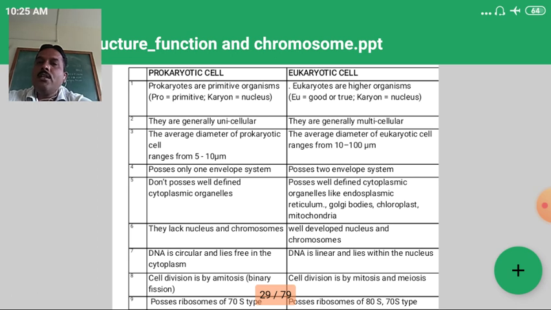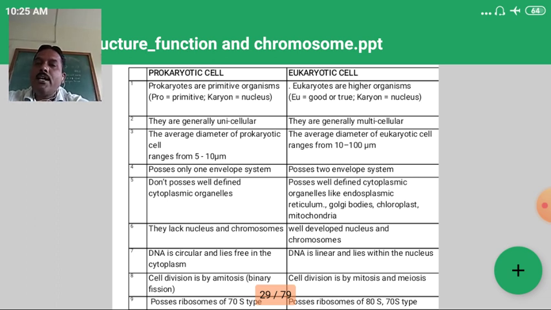Prokaryotic cells possess only one envelope system, while eukaryotic cells possess a two-envelope system. Prokaryotes don't possess well-defined cytoplasmic organelles, but eukaryotic cells possess cytoplasmic organelles, that is the endoplasmic reticulum, Golgi bodies, chloroplast and mitochondria. Prokaryotes lack a nucleus and chromosomes, but eukaryotic cells have a well-developed nucleus and chromosomes. In prokaryotes DNA is circular and lies free in the cytoplasm. In eukaryotic cells, DNA is linear and lies within the nucleus.